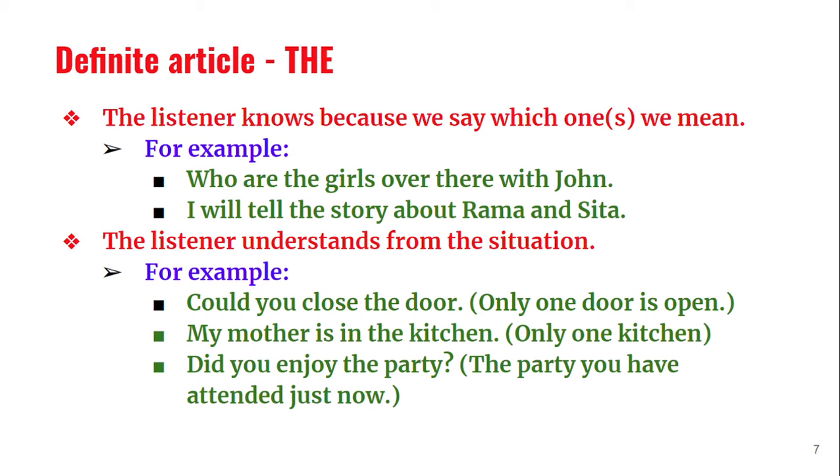Then the next rule is that the listener knows because we say which one we mean. He comes to know about the noun. How does he know which one we mean? We give some extra information. For example, let us examine these examples. Who are the girls over there with John? Who are the girls? We are asking a question.